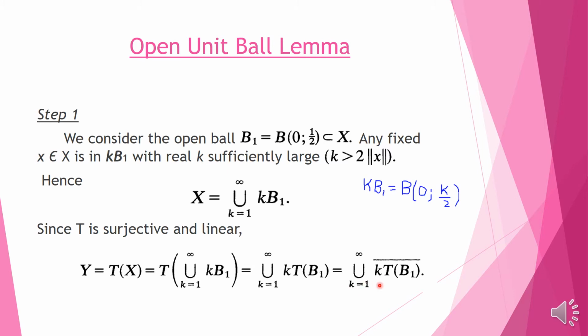And here we have replaced T of B1 with its closure, because this makes no difference: this is already equal to the whole space Y, and by adding closure we haven't made any change.